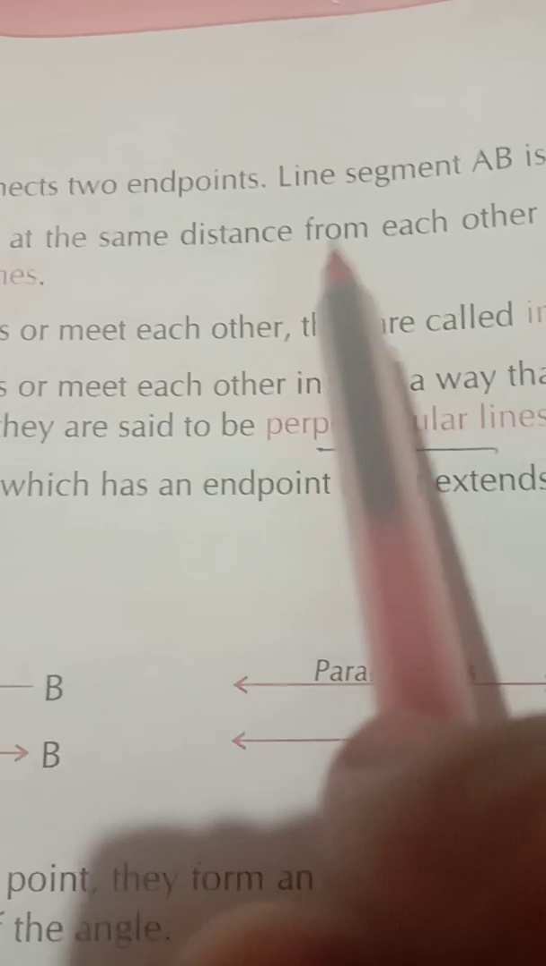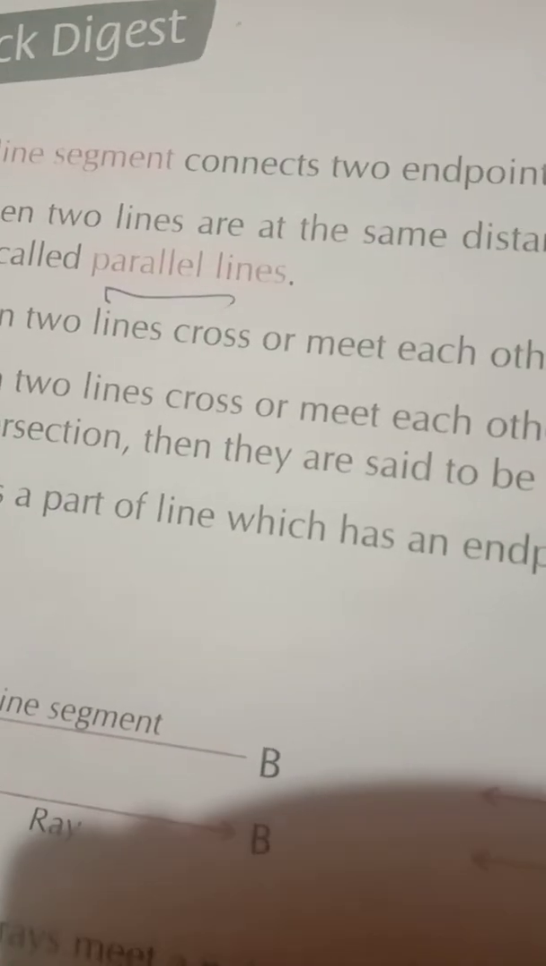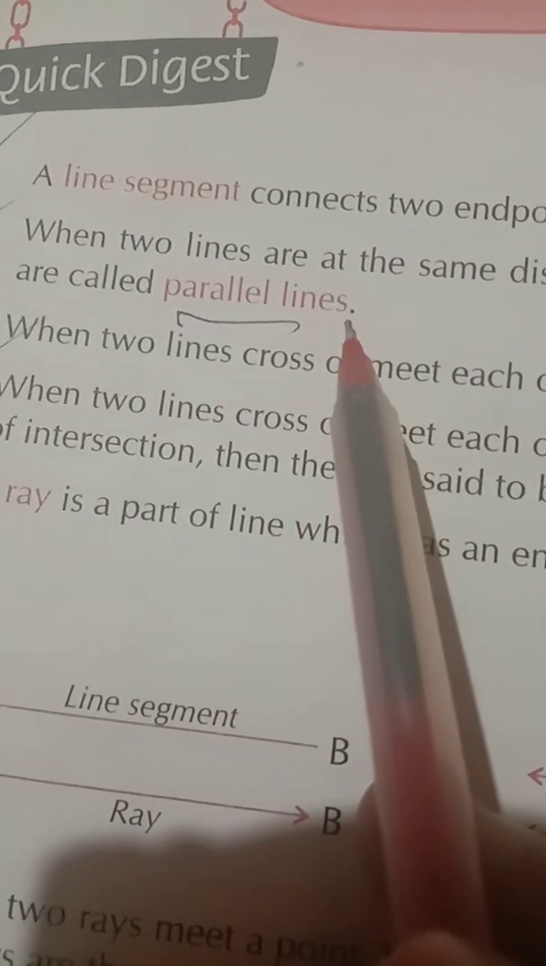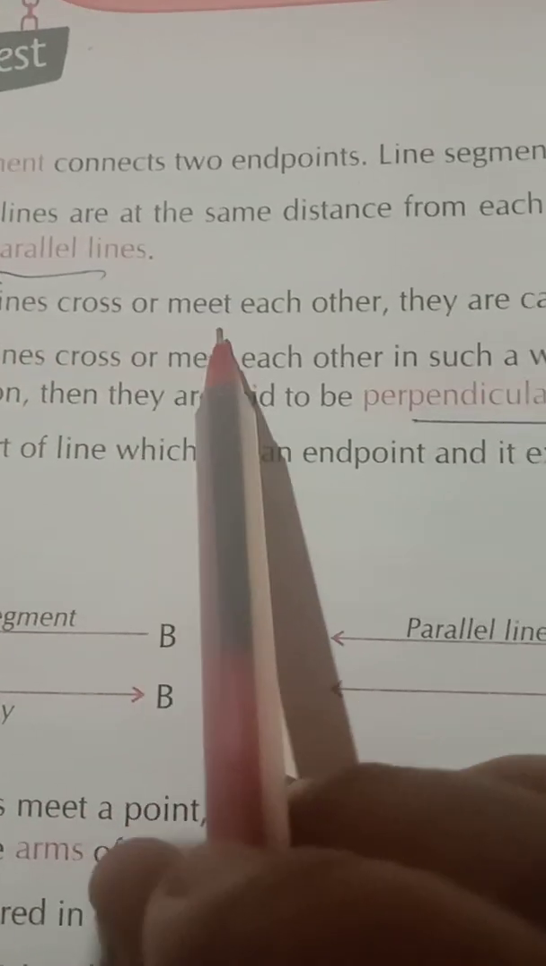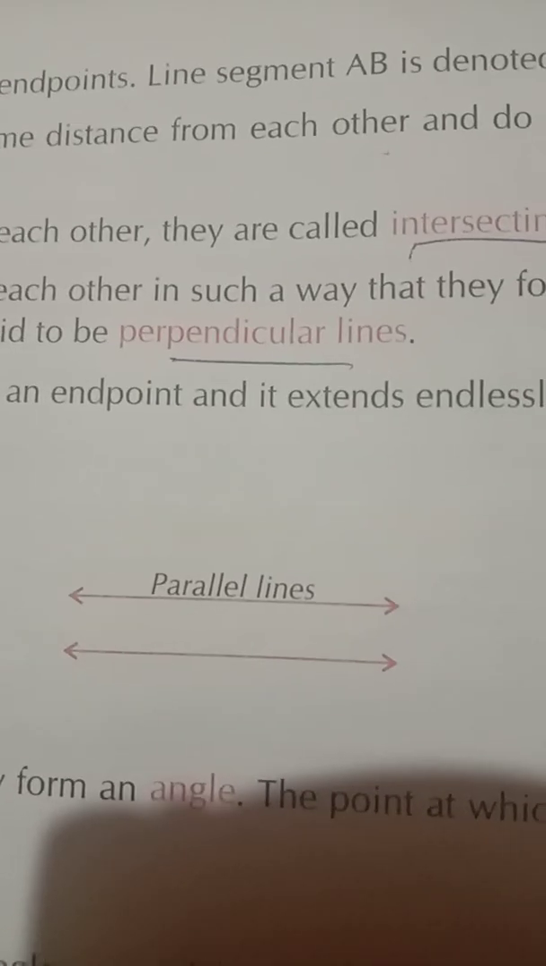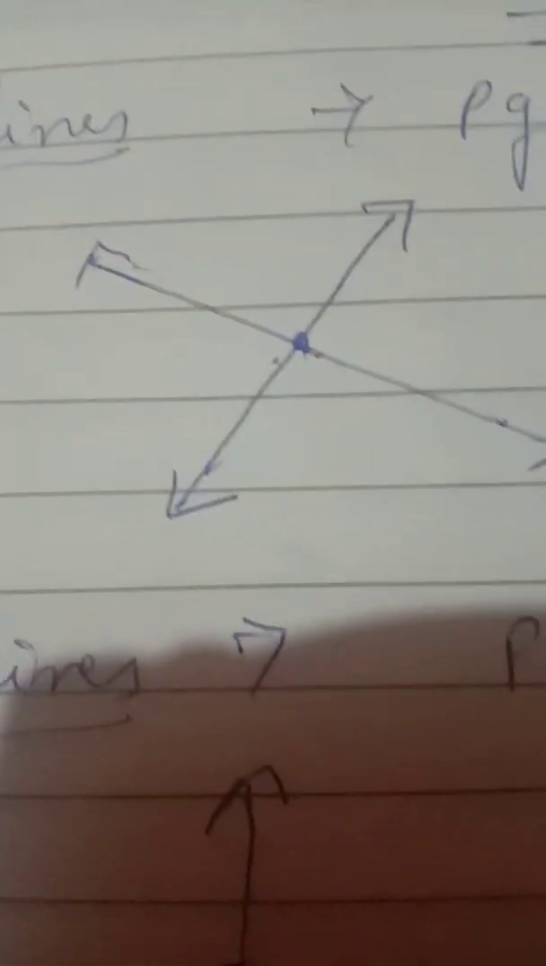Point number 2. When two lines are at the same distance from each other and do not even meet or cross, they are called parallel lines. Point number 3. When two lines cross or meet each other, they are called intersecting lines. So this is intersecting lines.